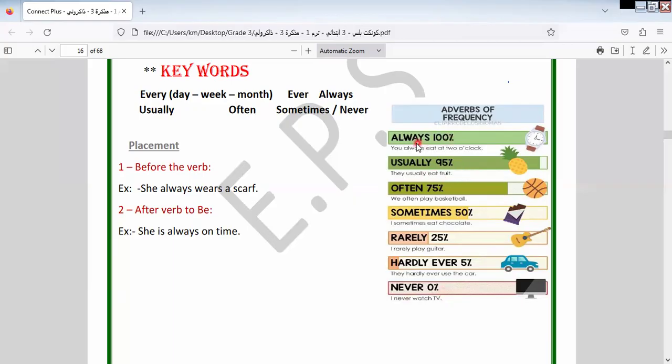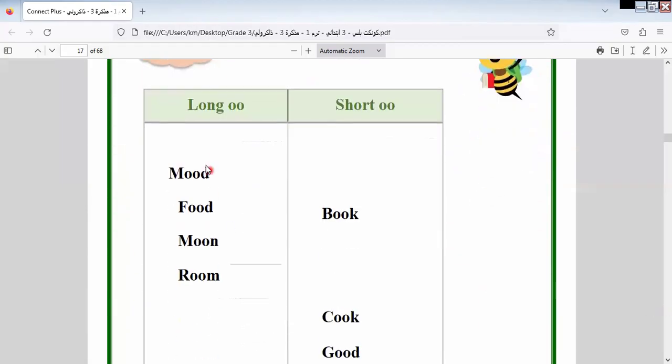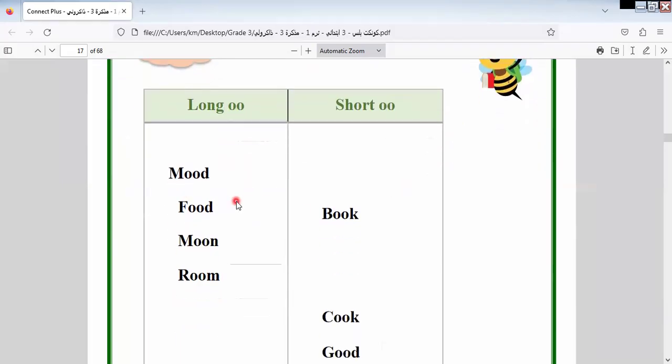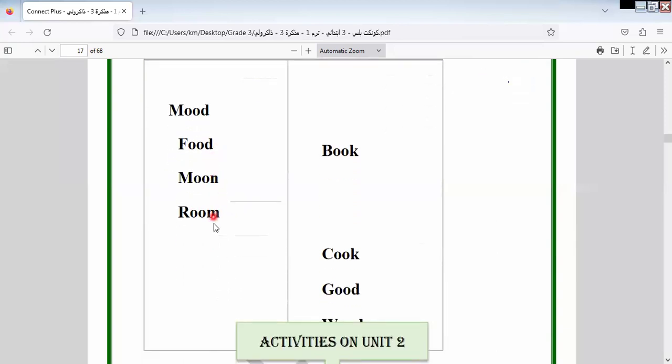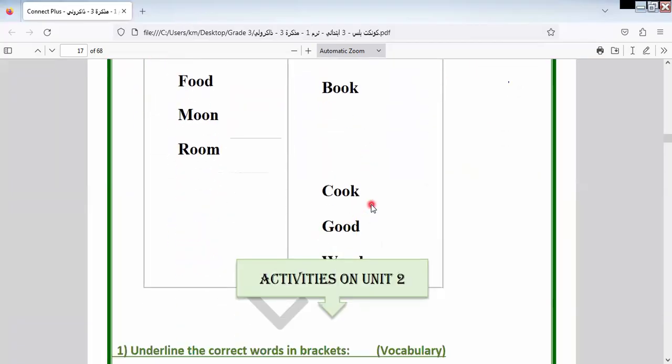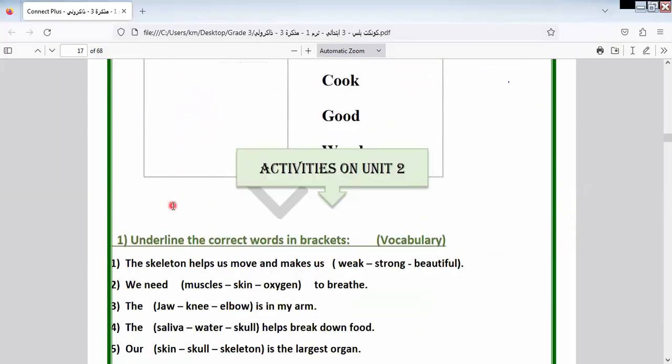Let's read the adverbs of frequency: always, usually, often, sometimes, rarely, hardly ever, never. Okay, let's go to another one. Here we have the phonics: double O, long vowel and short vowel. We say mood, when we say I'm in a good mood. So here is mood, the long vowel. Moon, room. Here we have book, the short vowel. Book, cook, good. This is short vowel, and that is long vowel.